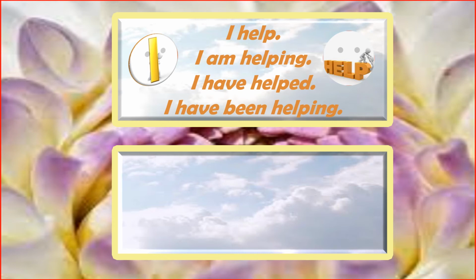When I say I am helping, at this point of time, this action is going on. When I say I have been helping, maybe I am telling it in a story where I am narrating a pastime. But for me, when I'm speaking in the story as a narrator, that action is going on for me at that point of time.